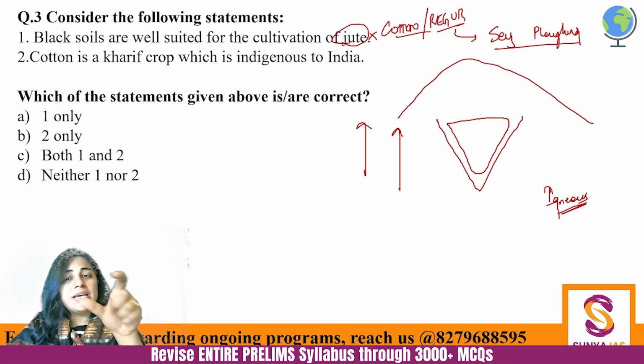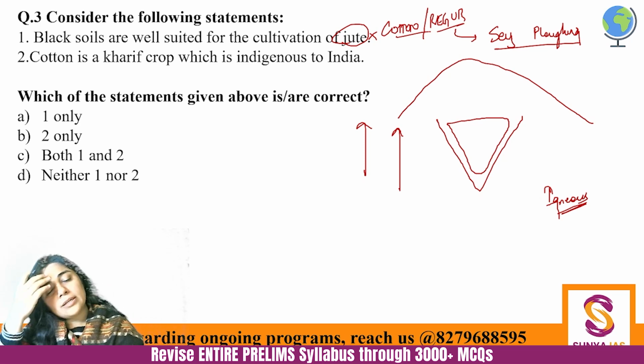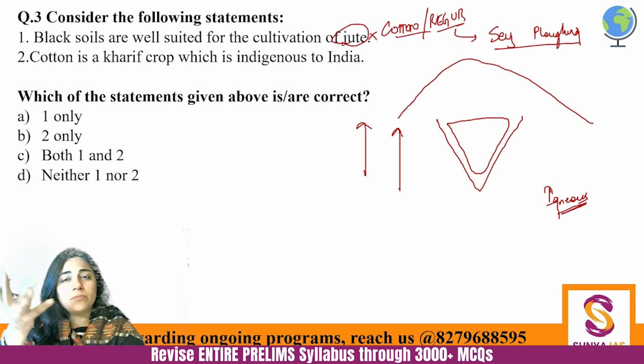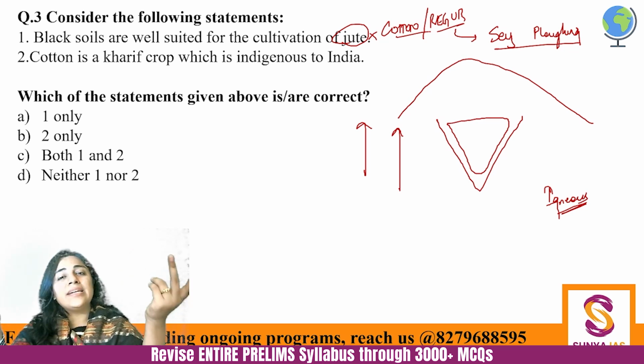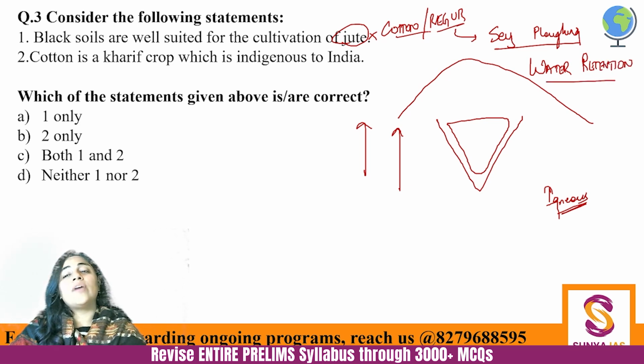But this soil is so interesting because when it gets wet, it will swell up and become sticky. But when the moisture dries up, the soil will shrink. So it's expanding, contracting, expanding and contracting. So movement is already happening automatically. That's why it is called self-plowing, and its water retention capacity is also very good. Why is this particular soil so good? Because its water retention capacity is also very good.